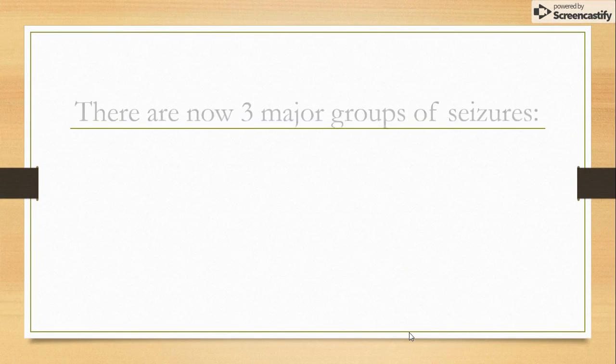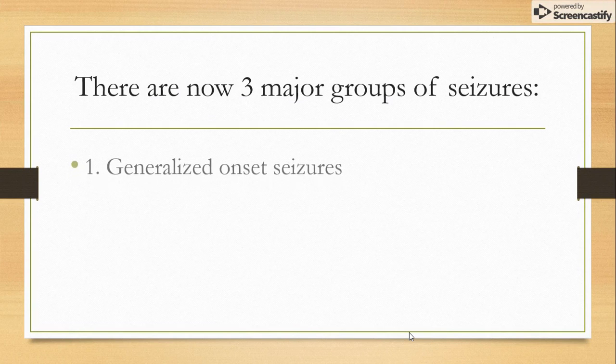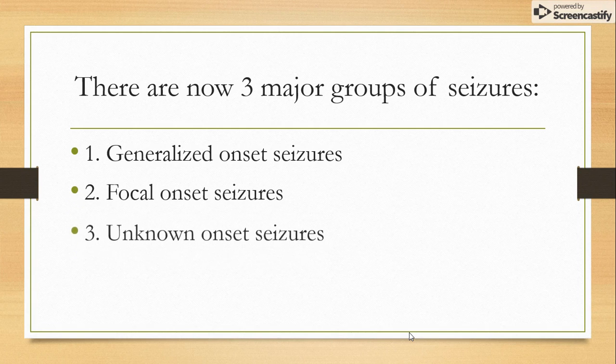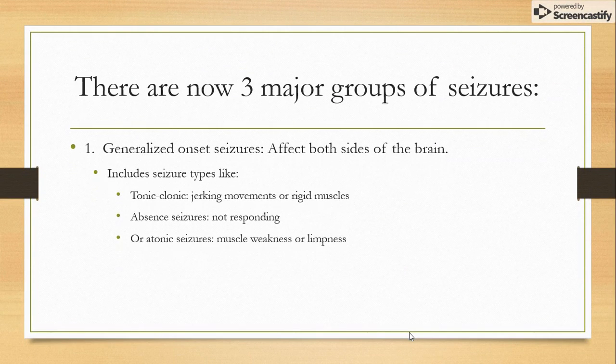How are seizures classified? There are 3 major groups of seizures: generalized onset, focal onset, and unknown onset. In generalized onset seizures, both sides of the brain are affected. It includes seizure types like tonic-clonic, absence seizures, or atonic seizures.